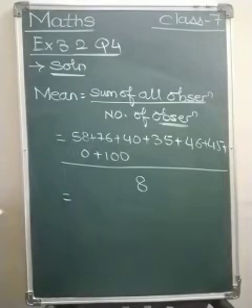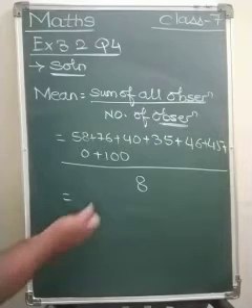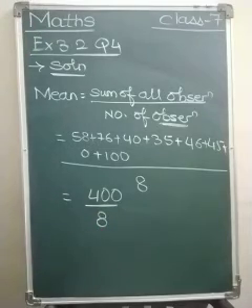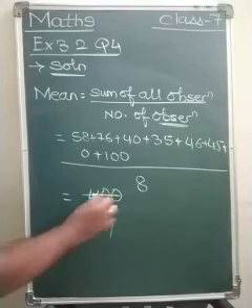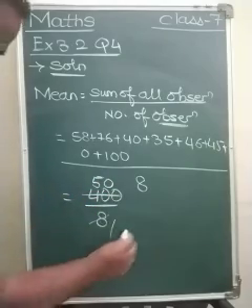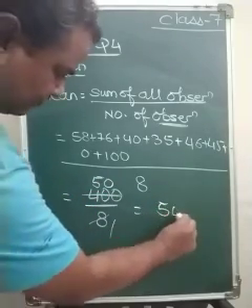So this total comes to 400. Okay, divided by 8. So 8 fives are 40, and the 0. So this equals to 50 runs.